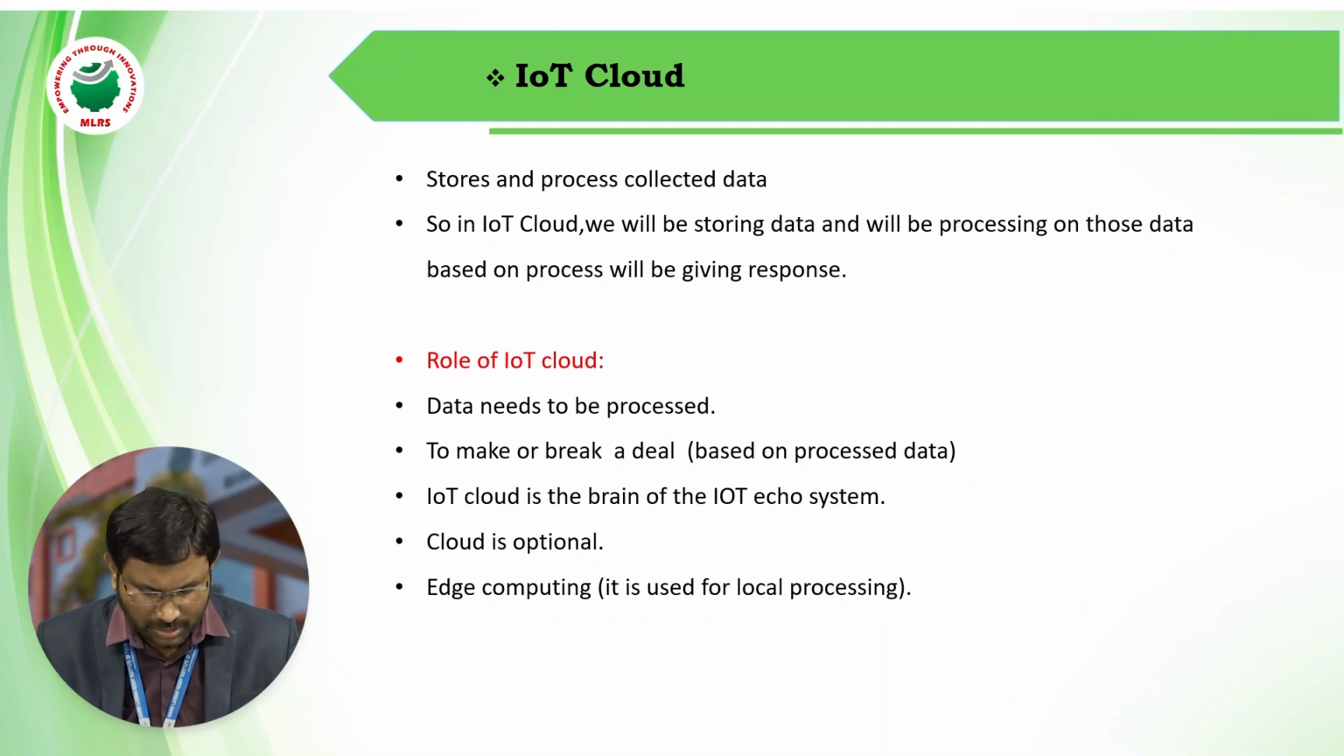Roles of the IoT cloud: data needs to be processed. Here data can be processed to make or break a deal based on the processed data. Based on the data we are storing in the cloud, we do some real-time applications. So to make or break a deal, the IoT cloud is the brain of the IoT ecosystem. IoT cloud is optional, and so is edge computing. These are the roles of the cloud. Simply, the cloud can provide servers, storage, and network to the IoT. That is the concept of cloud.